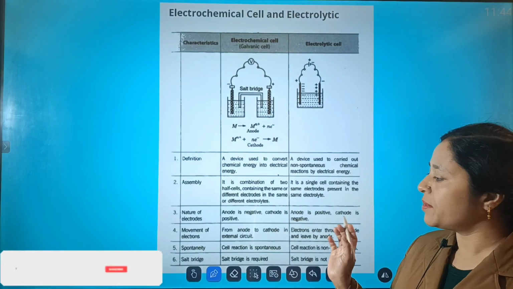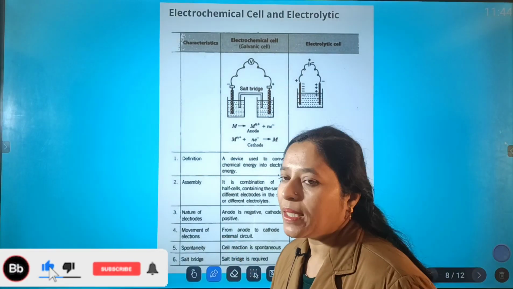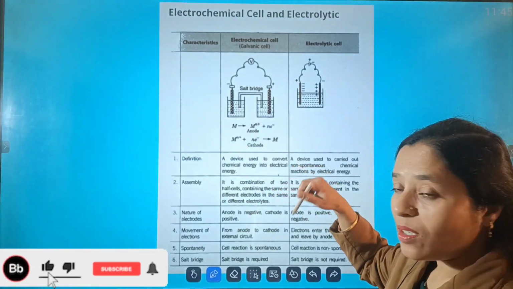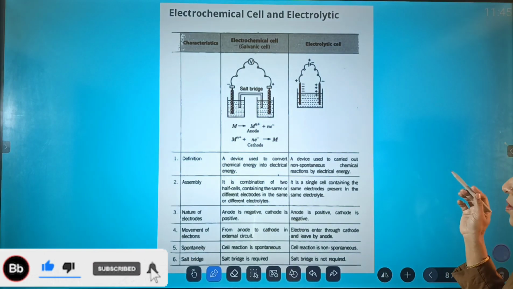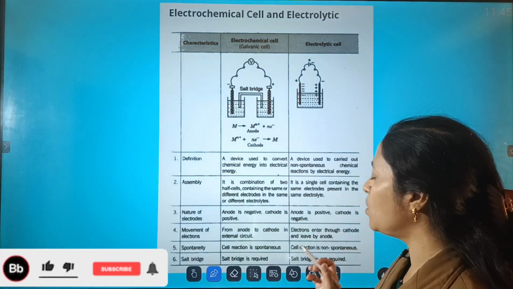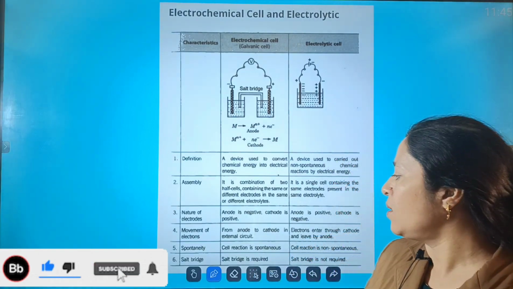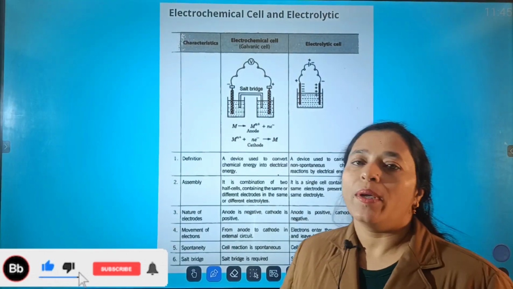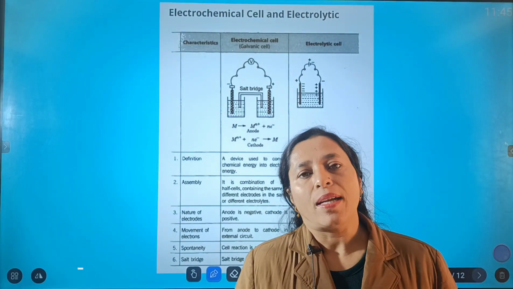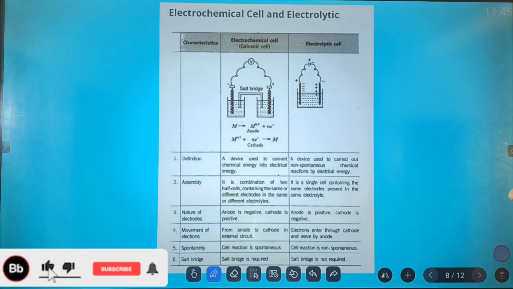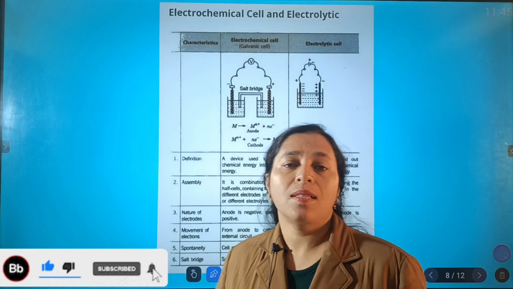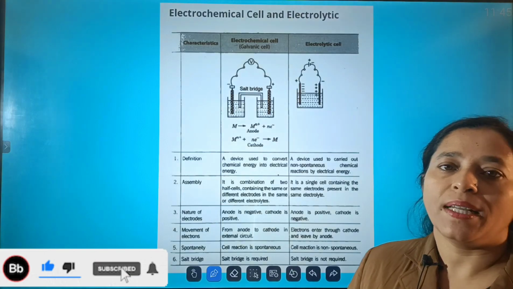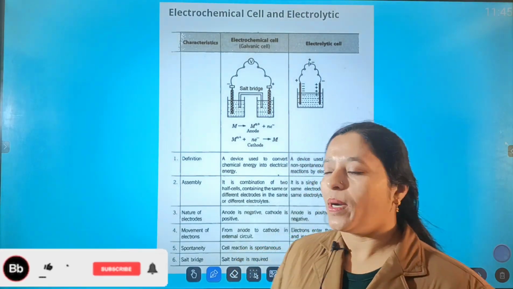Now, this is the reverse mechanism, you can say. If you look at the movement of the electrons, the electrons move in the electrochemical cell from anode to cathode, whereas in the electrolytic cell, the electrons move from cathode to anode, that is, they leave by the anode. Spontaneity: the cell reaction is spontaneous in the case of the electrochemical cell, whereas in the case of the electrolytic cell, the cell reaction is non-spontaneous. Now, a salt bridge is required in the electrochemical cell, whereas in the electrolytic cell, no salt bridge is required.